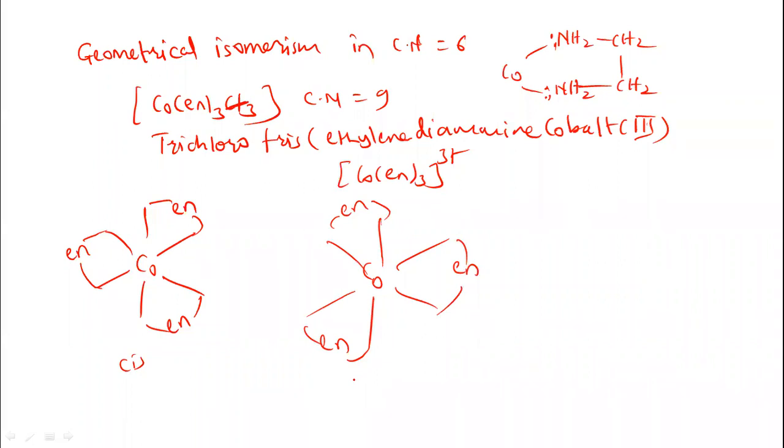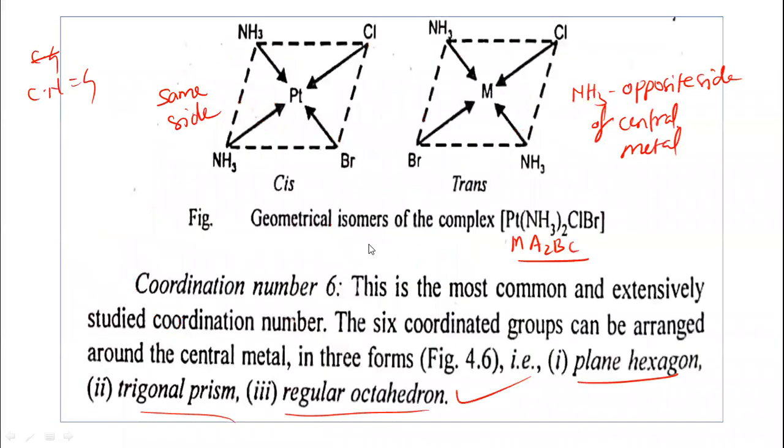So it may be the trans isomer. Later on we will take this example to explain coordination number 6. So this is about the geometrical isomerism of complexes of coordination number 4 and coordination number 6.